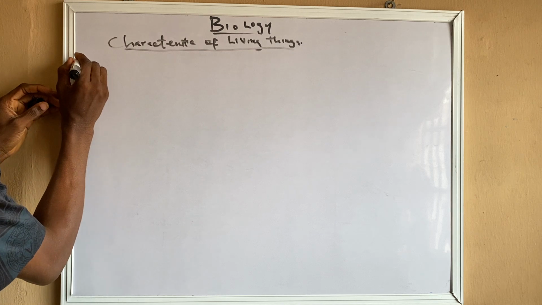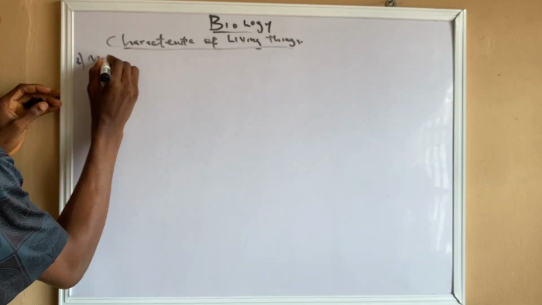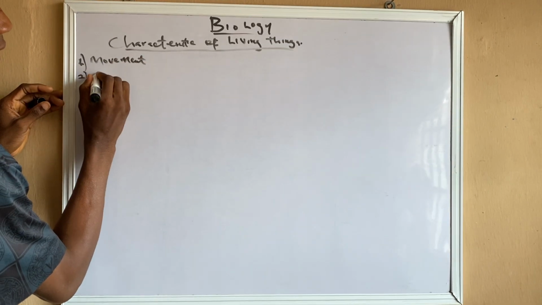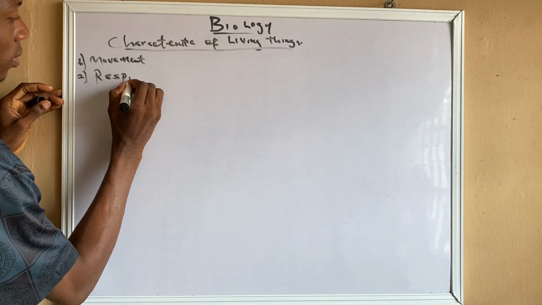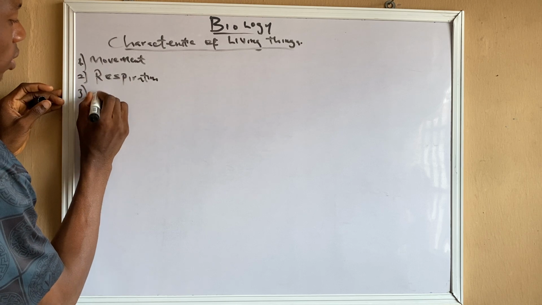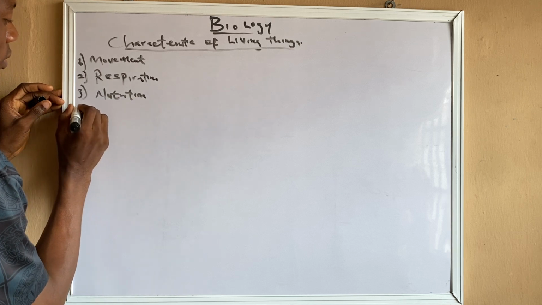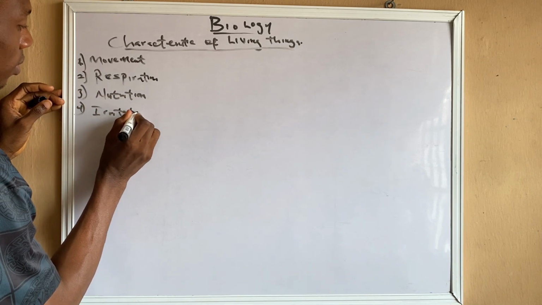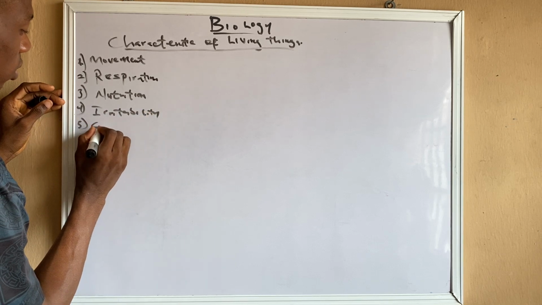The characteristics of living things are: One, movement. Two, respiration. Three, nutrition. Four, irritability. Five, growth.